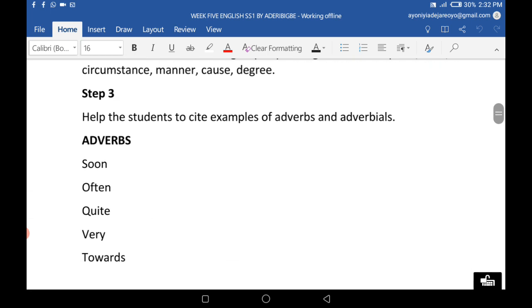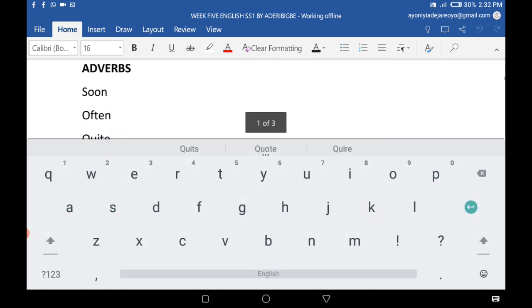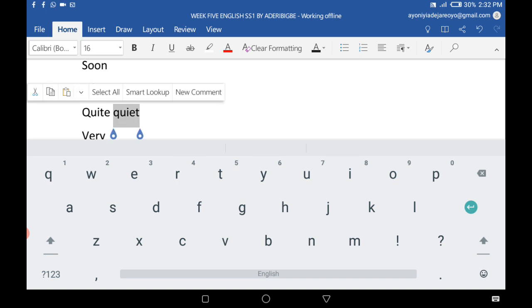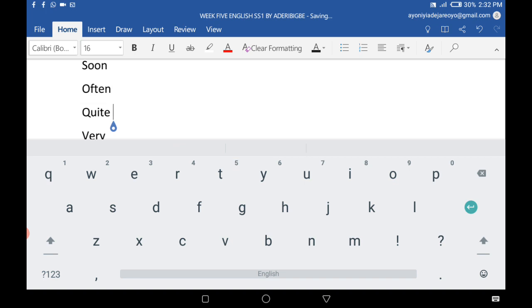Soon, often, quite. Please, there's a difference between quiet and quite. Quiet is spelled Q-U-I-E-T. Quiet is different from quite. Don't make the mistake, please. Ensure you're writing the correct spelling. Quite.